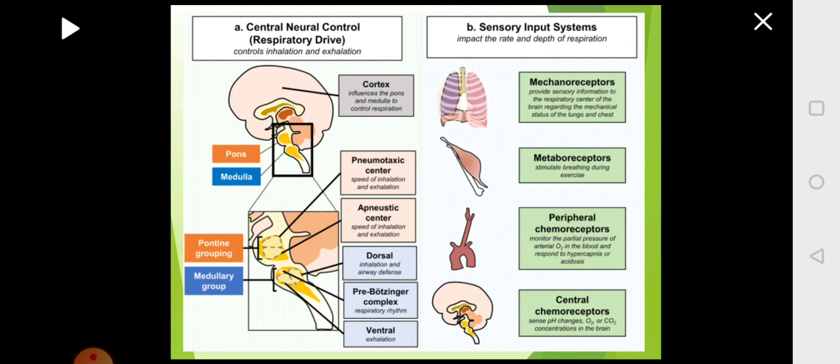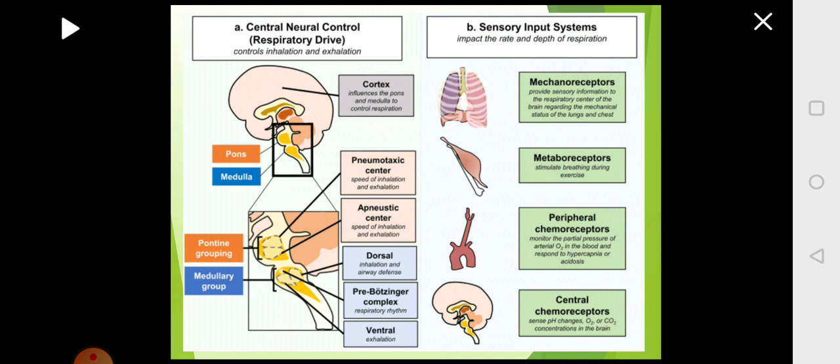Pons has two centers, pneumotaxic center, which is controlling the speed of inhalation and exhalation, that is controlling the rate of the breath or rate of respiration. Then you have apneustic center, which will increase inhalation, and it is controlled by pneumotaxic center. So this is about the pons region, which are the regulatory centers of the respiration.